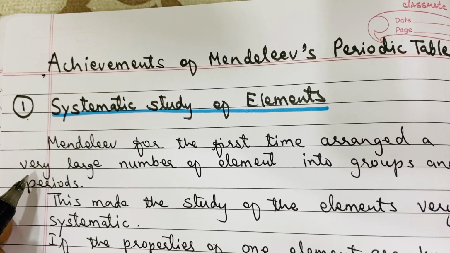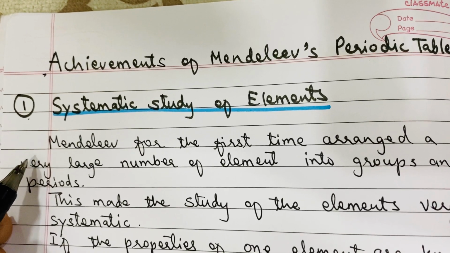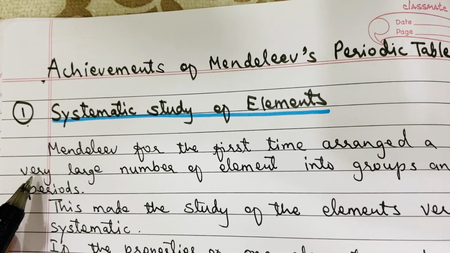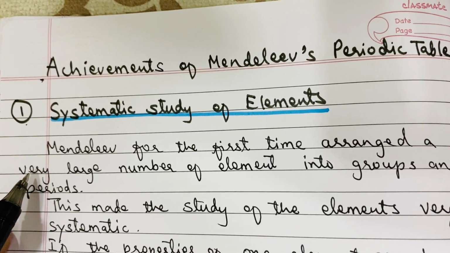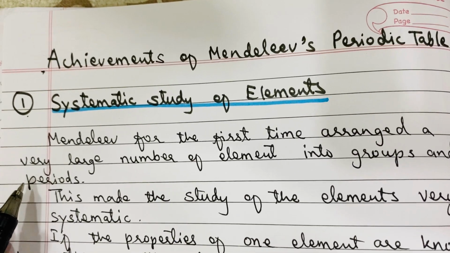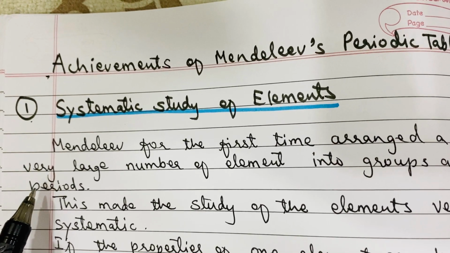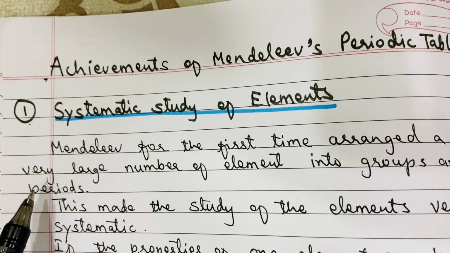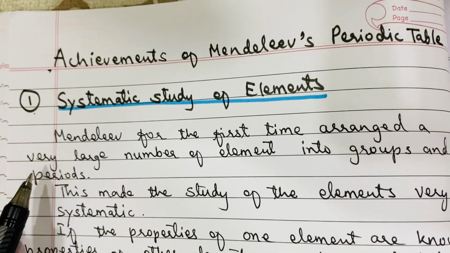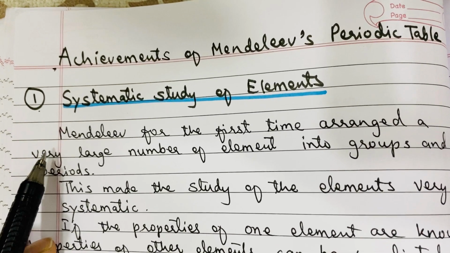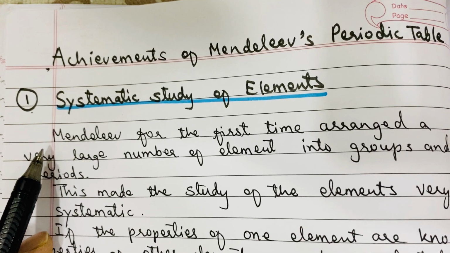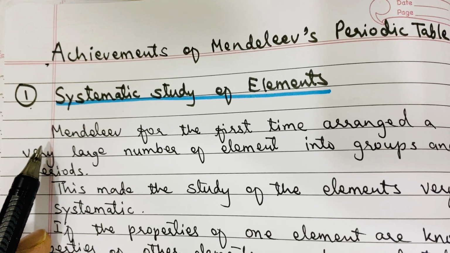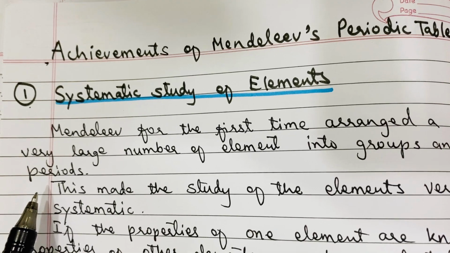He made groups and periods, and he arranged these elements according to the increasing order of their atomic masses. Similarly, he grouped the elements which have similar chemical properties. So that's why Mendeleev's periodic table was a very correct approach in the classification of elements, right?